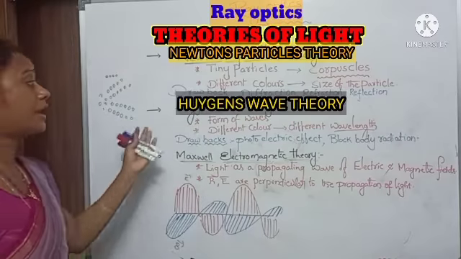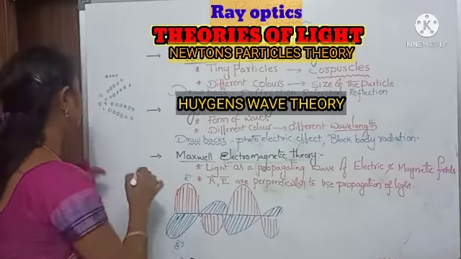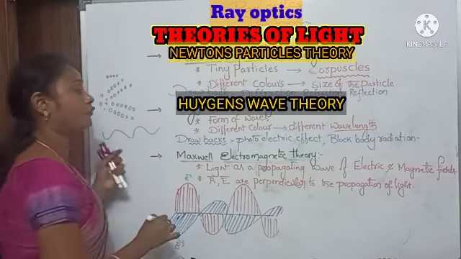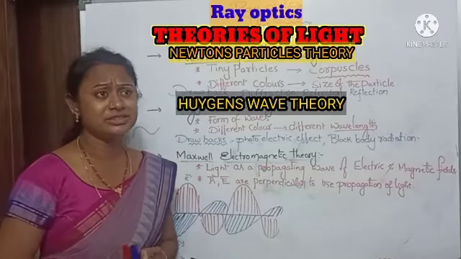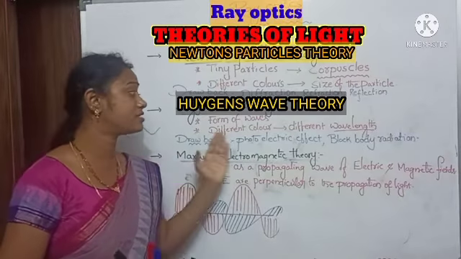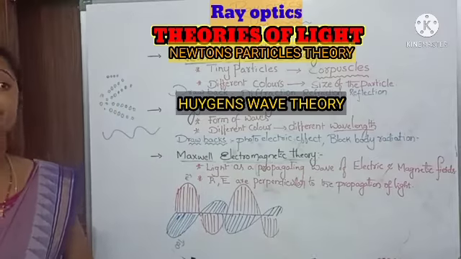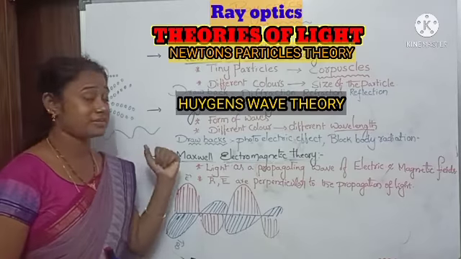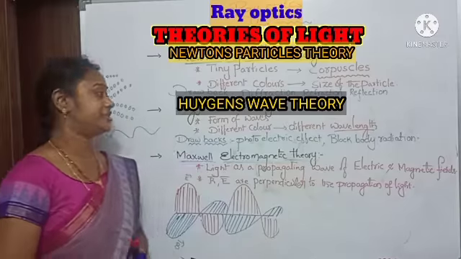Next, Huygens wave theory. According to Huygens, light travels in the form of a wave. And we know the different colors. The different colors of light are due to the difference in their wavelengths. He fails to explain the photoelectric effect and black body radiation.